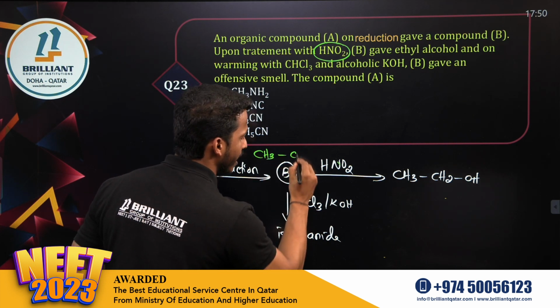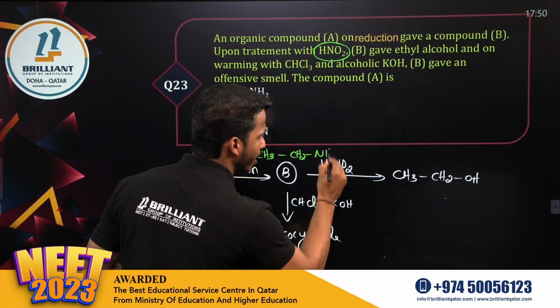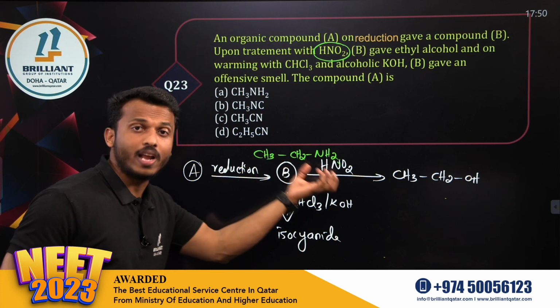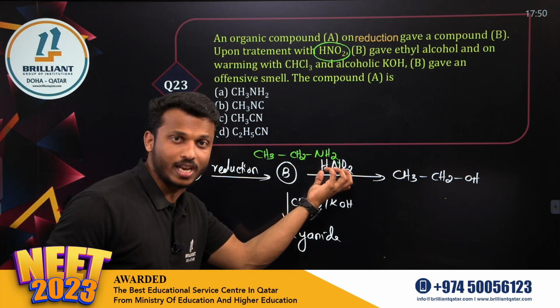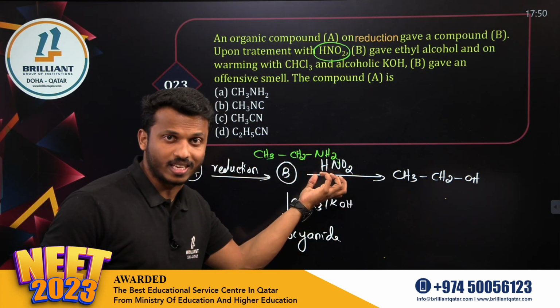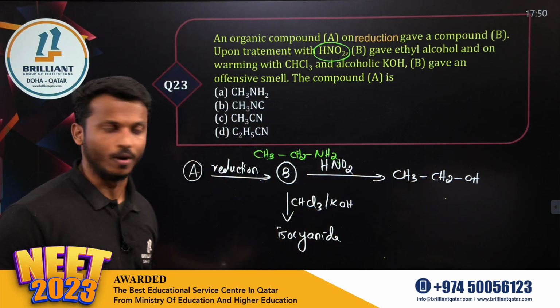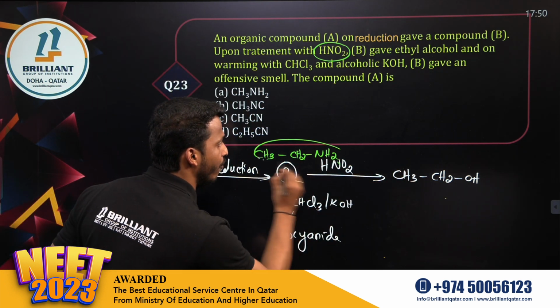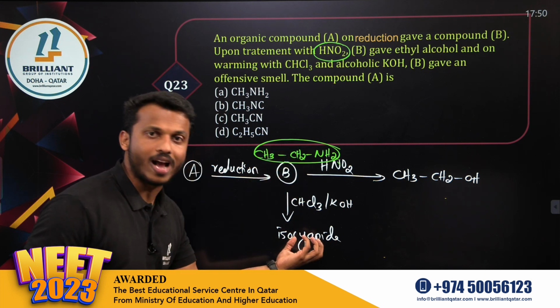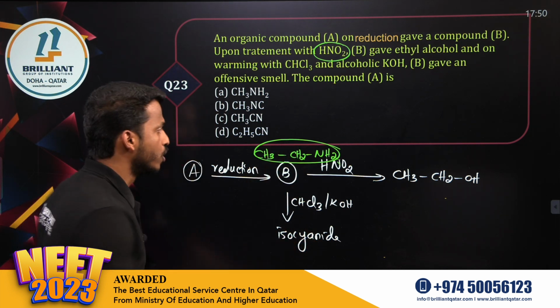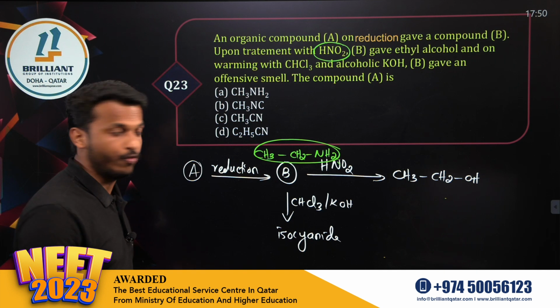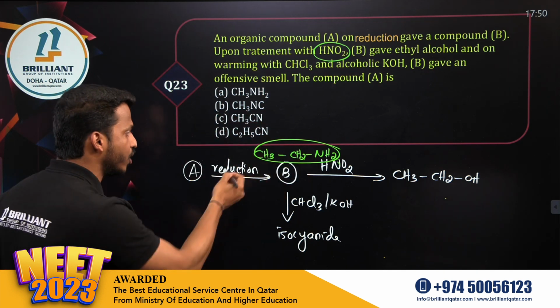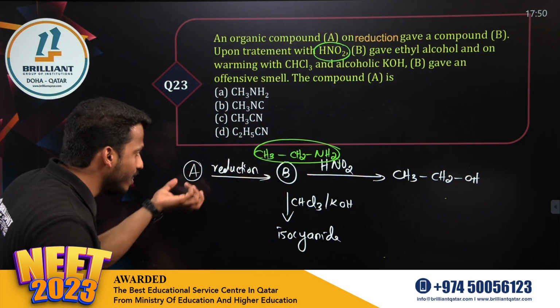That should be CH3CH2NH2. Yes or no? It should be ethanamine. Ethanamine on diazotization, when you treat it with nitrous acid, it will give you ethanol. Yes or no? And this is an aliphatic primary amine. It will give you the isocyanide test, the foul smell also. So if you want to get this ethanamine on reduction, what should be the compound?